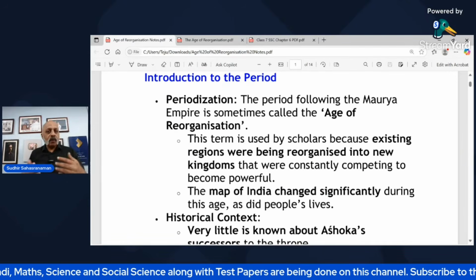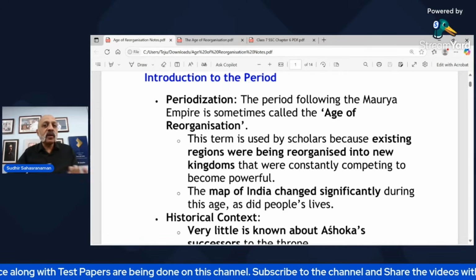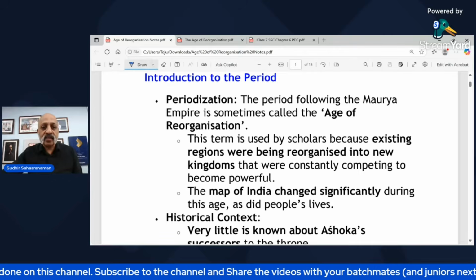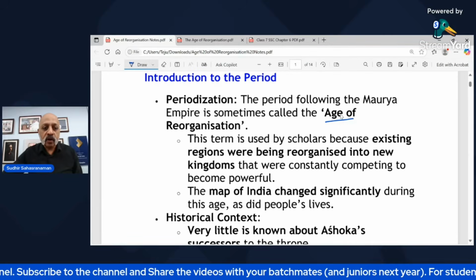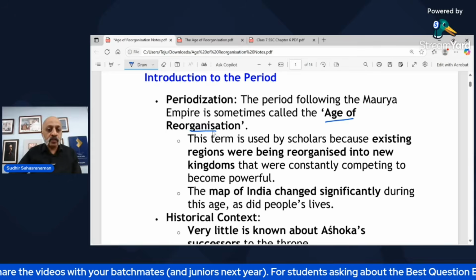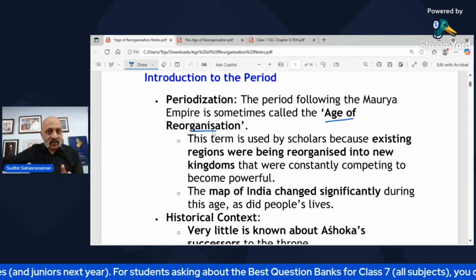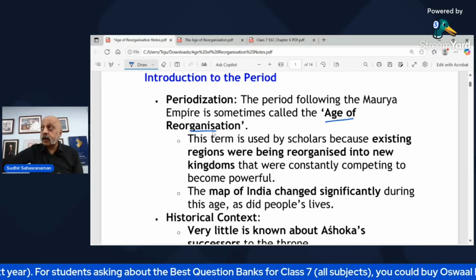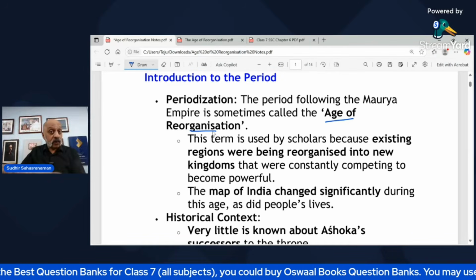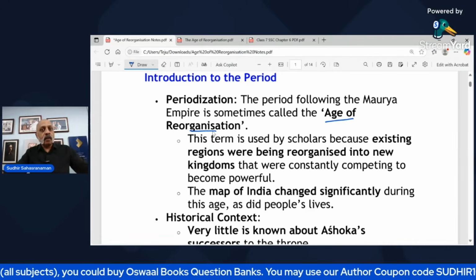When we are talking about the age of reorganization, this is essentially the period following the Maurya Empire, which is why it is referred to as the age of reorganization. Why was this term used by scholars? After the emperor died or was killed, the satraps, which I spoke about in the previous chapter, were busy asserting their independence.